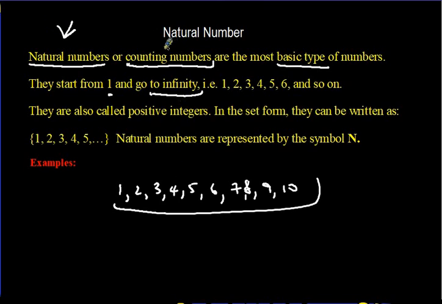And they are also called counting numbers, numbers that you use to count. So whenever you see natural, you think about counting. They start from 1 and go straight up to infinity. And somebody says infinity means that it doesn't have an end.